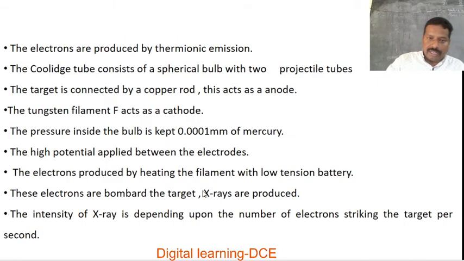Now I am going to give a brief discussion connected with the construction. The electrons are produced by thermionic emission with the help of a low tension battery. The Coolidge tube consists of a spherical bulb with two projectile tubes, as shown in the above figure. The target is connected by a copper rod, and this copper rod acts as an anode or collector, which collects the electrons emitted from the filament or cathode. The tungsten filament F acts as a cathode.